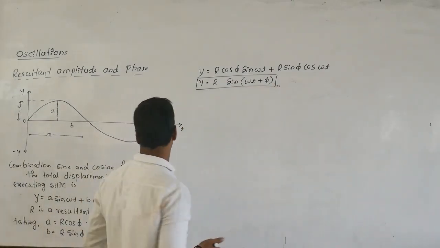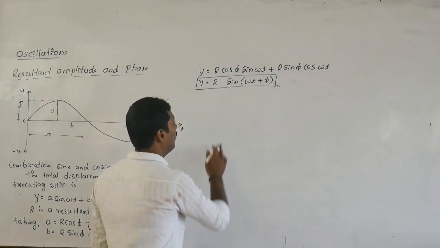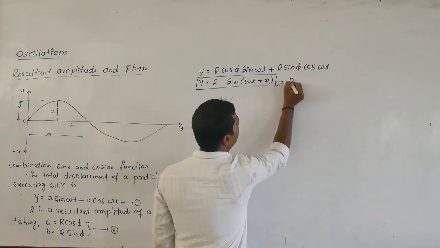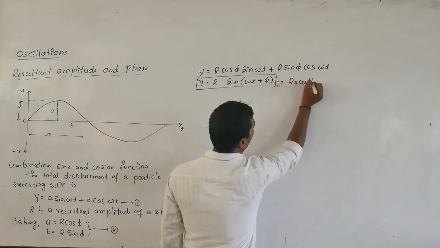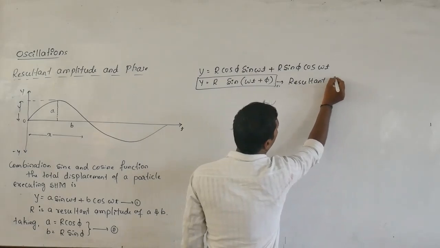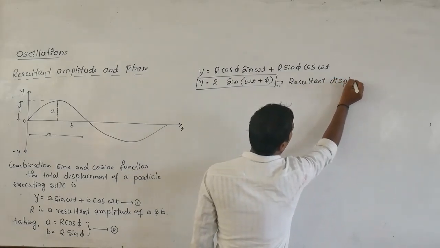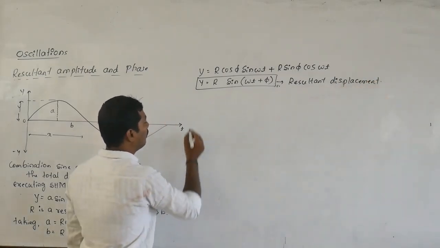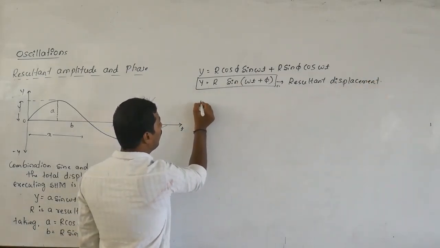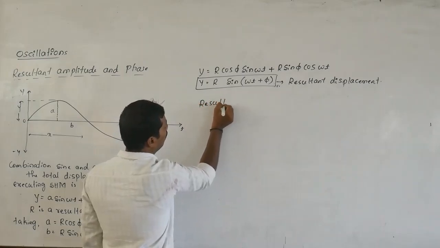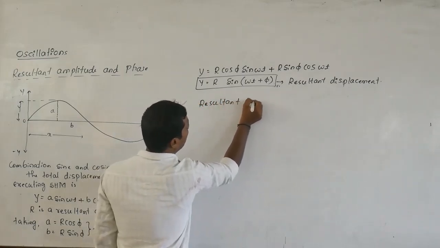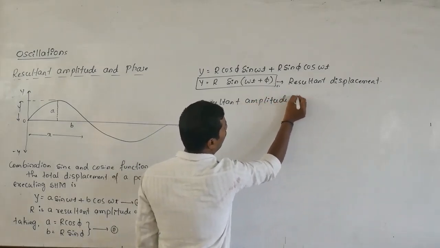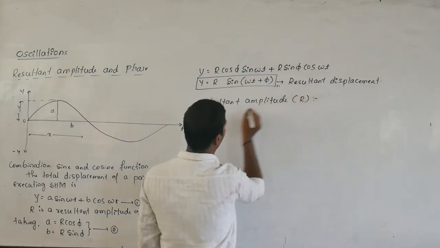When it is moving, the two amplitudes are there. Then what is the resultant amplitude? It is called the resultant displacement. Next, you have to calculate the resultant amplitude. The resultant amplitude of this A and B, I call that R.